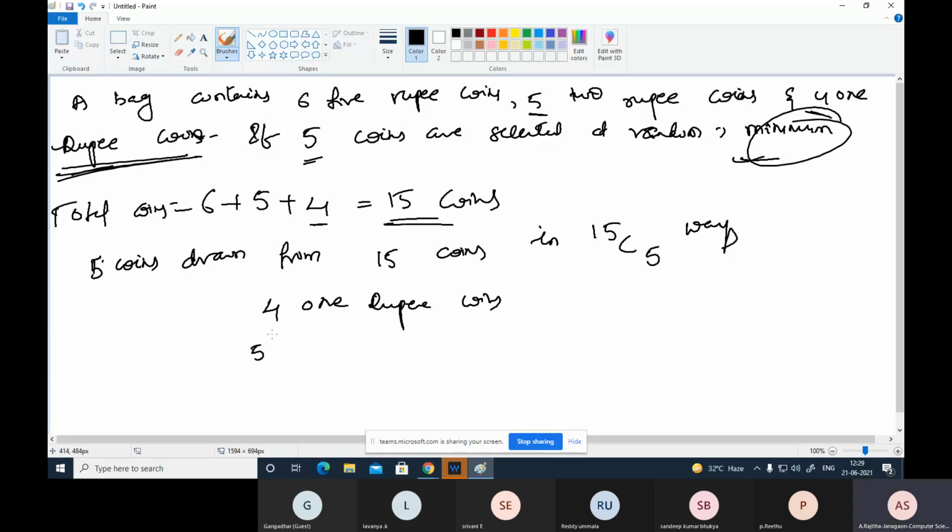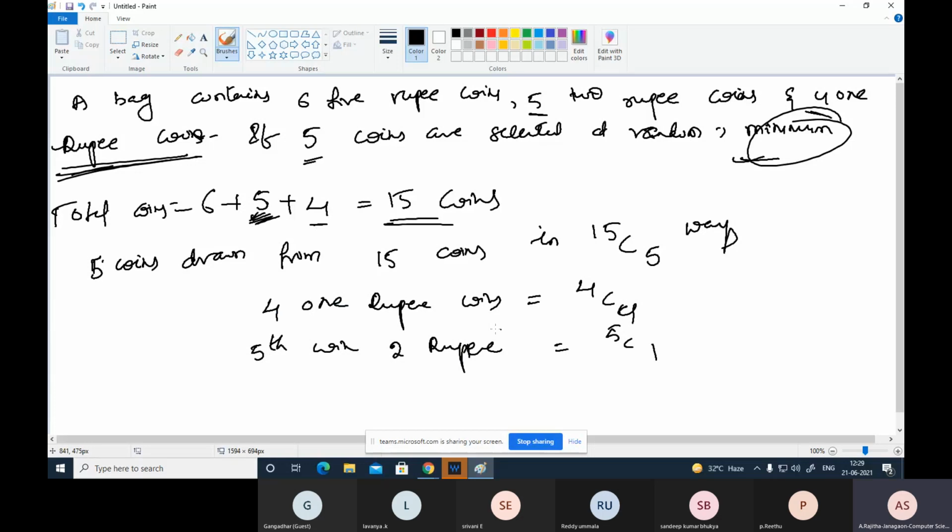The number of favorable ones ikkada enti, 4C4. Here how many 2 rupee coins are there? 5. So out of these 5, here only 1 coin, that means 5C1.